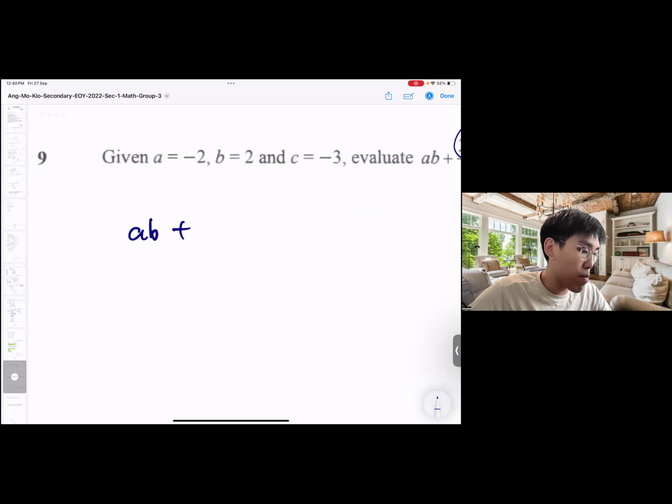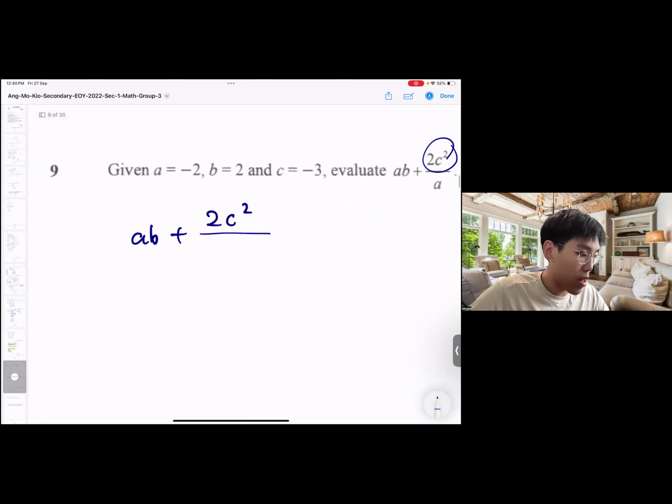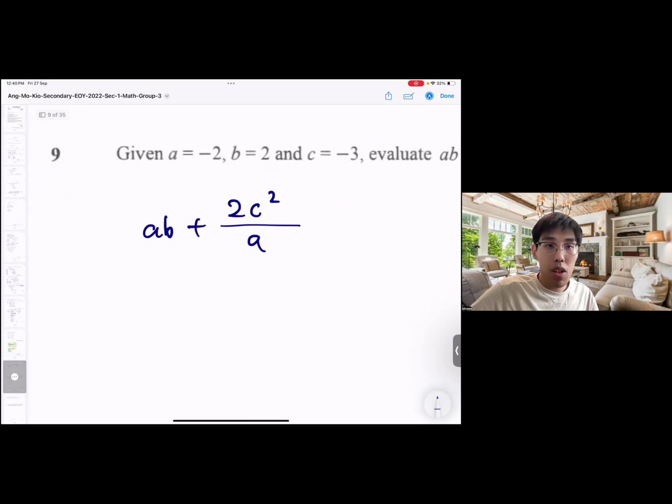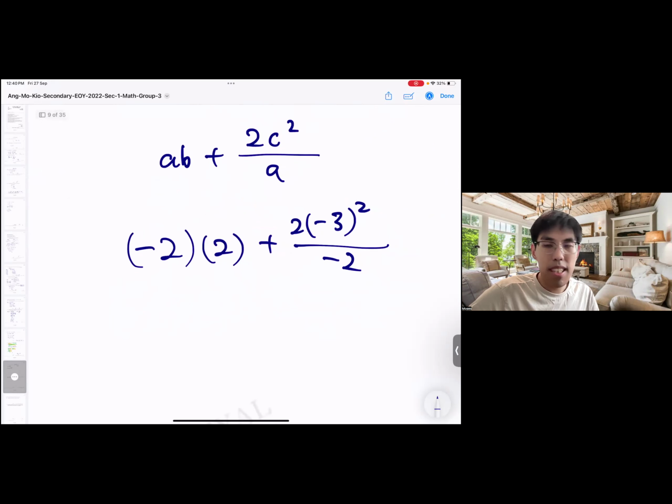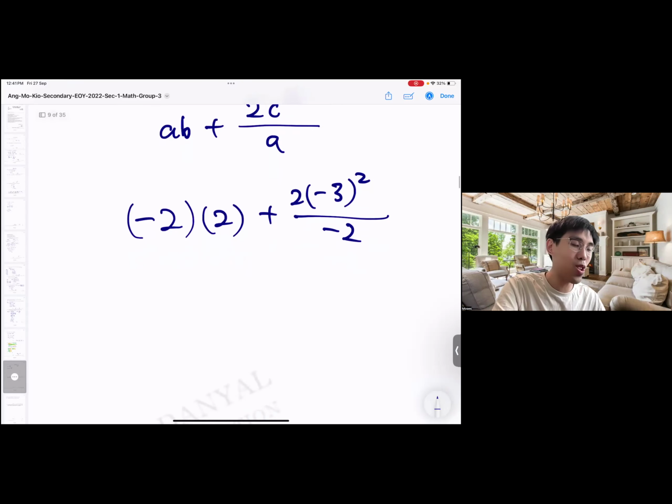So I want to find AB plus 2C squared over A. Straight up, all you can do is sub in the values. Sub in the values nicely, then you go and solve. No rush into this. So minus 2 times 2 plus 2 times negative 3 squared, over A. A is negative 2. At this point of time, you see, calculator? Why not? But why though? No need calculator. Just look at it like that and solve it, because the numbers are meant to be simple. Things are meant to be understood and solved by itself here. So don't need calculator.